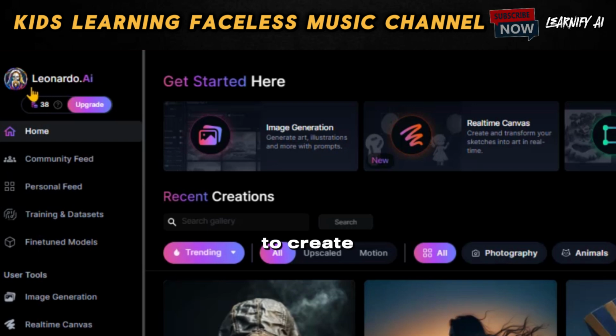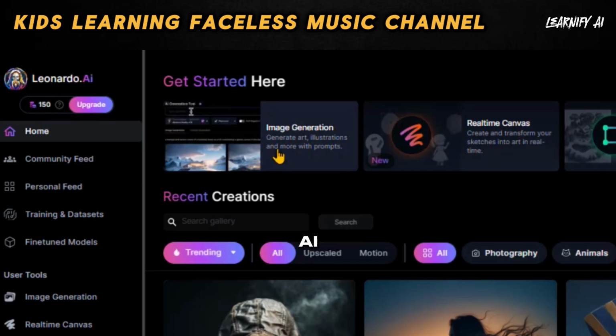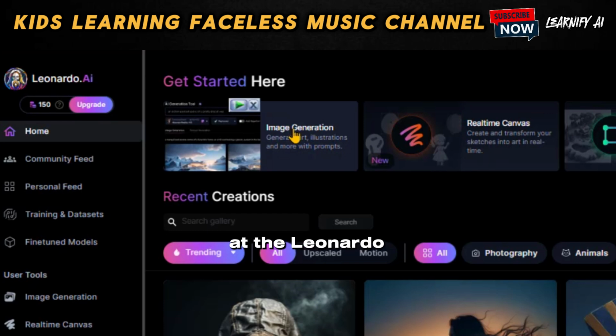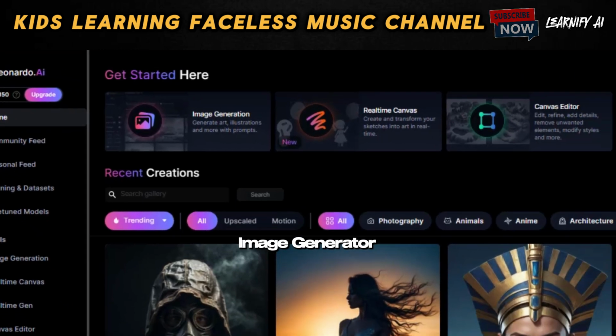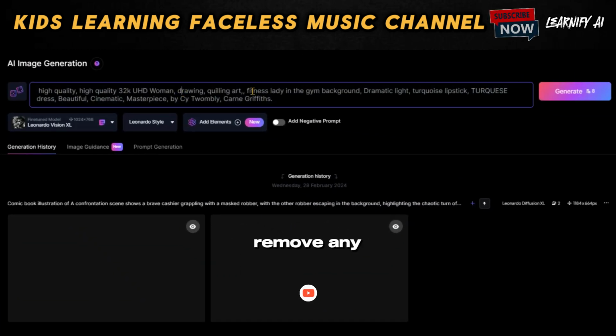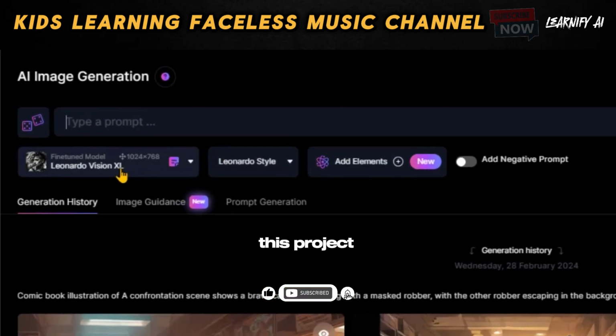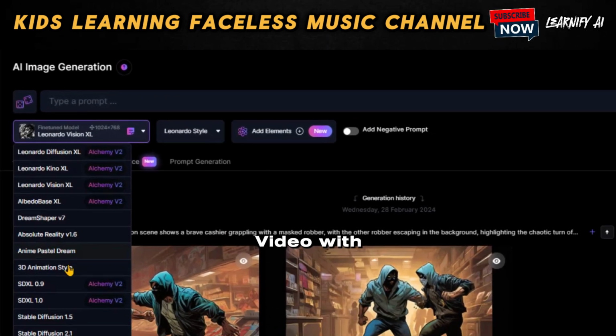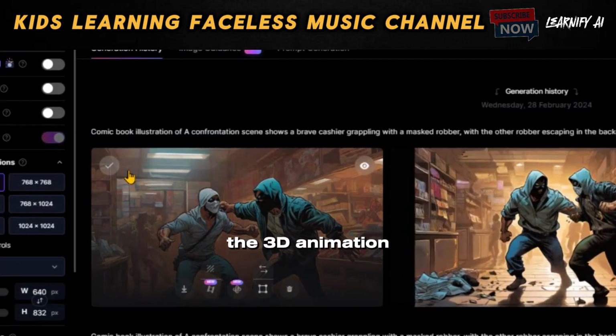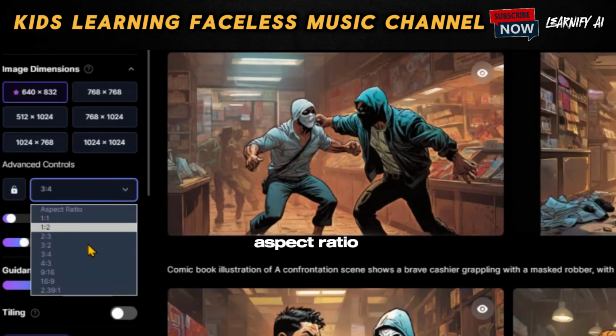Now, it's time to create the visuals. To generate images, I'll use Leonardo AI. After arriving at the Leonardo AI dashboard, click on the Image Generator option. Remove any existing prompt, then select the Fine-Tune model. For this project, 3D cartoon video with AI, I'll choose the 3D animation style. Next, adjust the aspect ratio to 16:9.